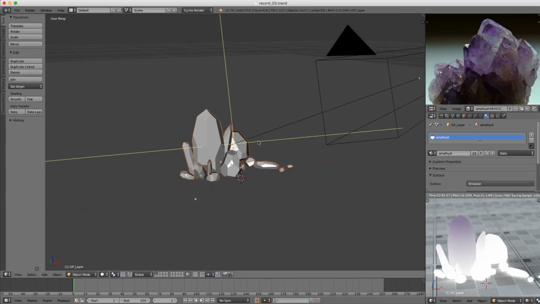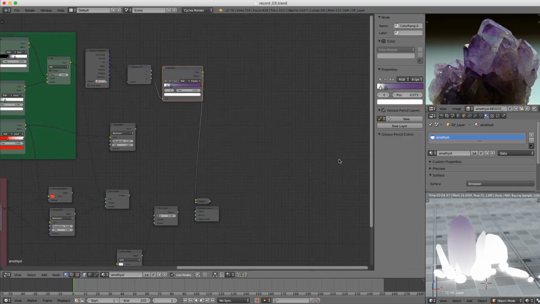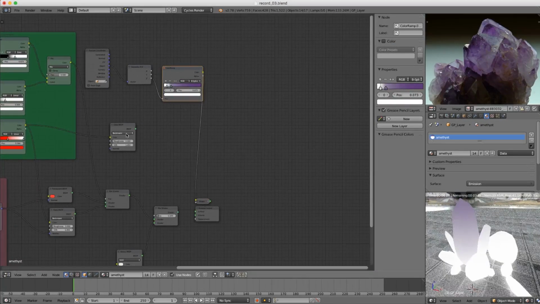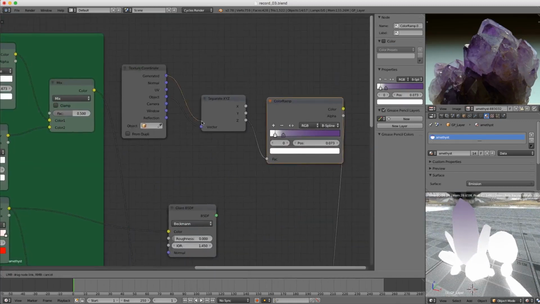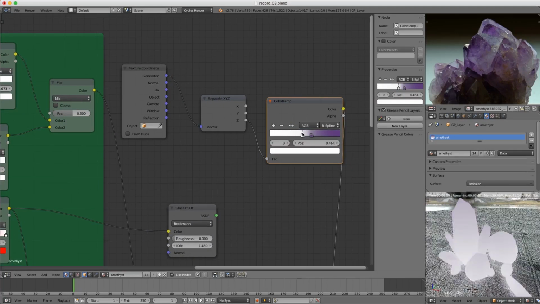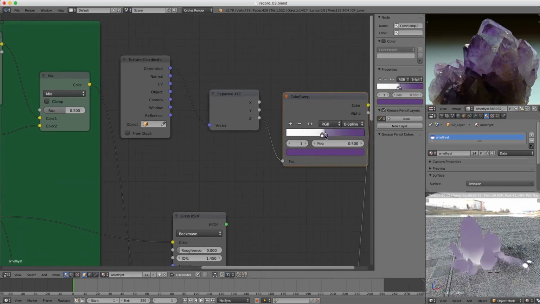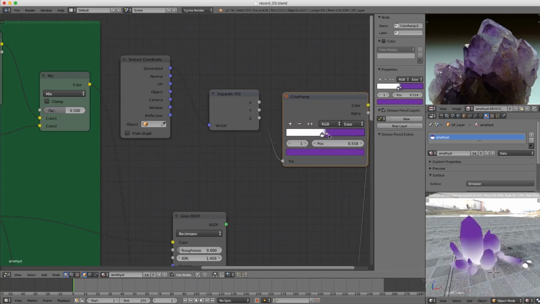And that doesn't seem to be giving us what I expected. Maybe I need to use the world coordinates, or not the world, but the generated coordinates. Let's try that. Yikes. Okay, that's more like it. Let's increase the saturation of the purple. There we go, that looks like it.